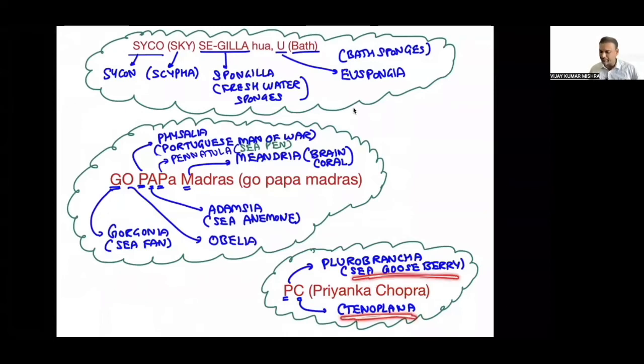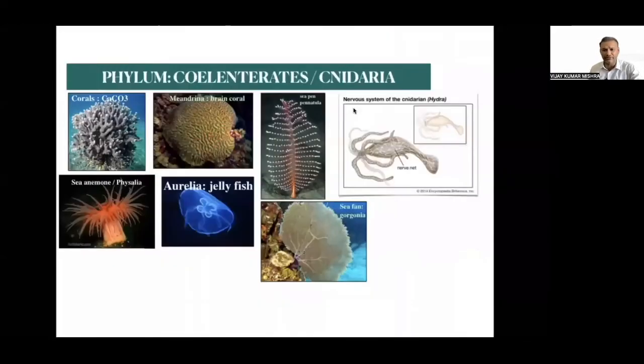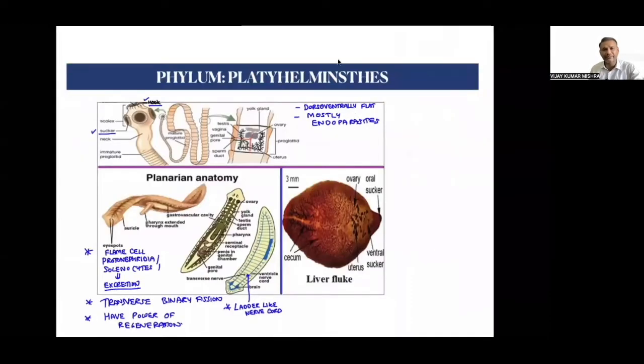I think this part has to be very, very clear to you. I hope it is clear. Okay, so this part is done. And these are the examples: Sycon, Euspongia, the NCERT images that you must know. Time to talk about the next phylum, which is called Platyhelminthes.